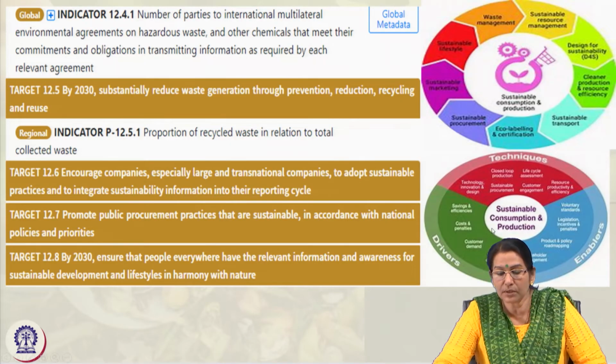So, sustainable consumption relates to three drivers: the ecological driver, the social driver or social enabler, and the technical driver, like technology and innovation. So, this is related to our behavior, and to production. When something is produced, it should be produced in a proper, sustainable way, with the techniques used through technology and other mechanisms.